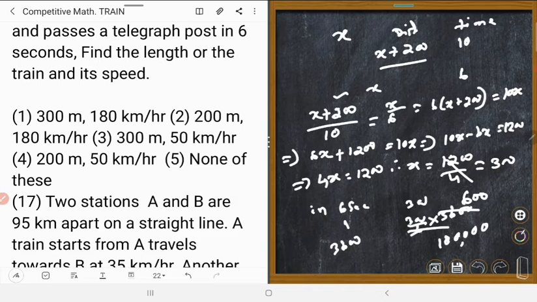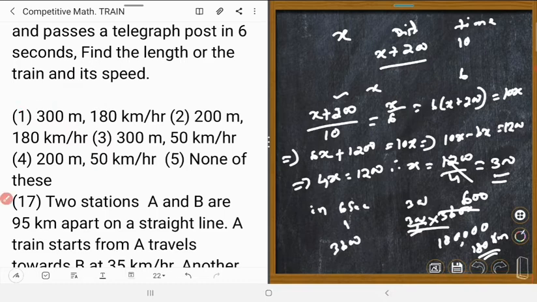Could you understand? So the length is 300 and the speed is 180 kilometers per hour. Right? The right answer is, which is right? 300 meters and 180 kilometers per hour. This is the right answer. Number 1 is the correct answer, right?